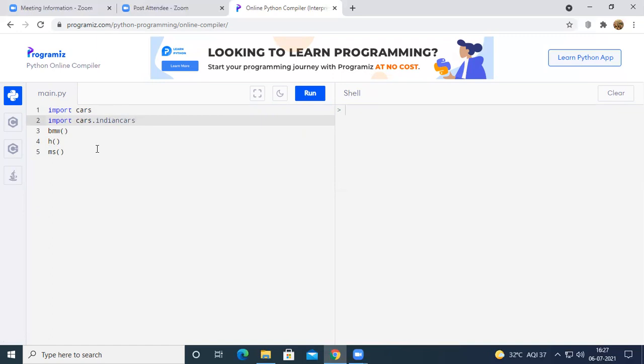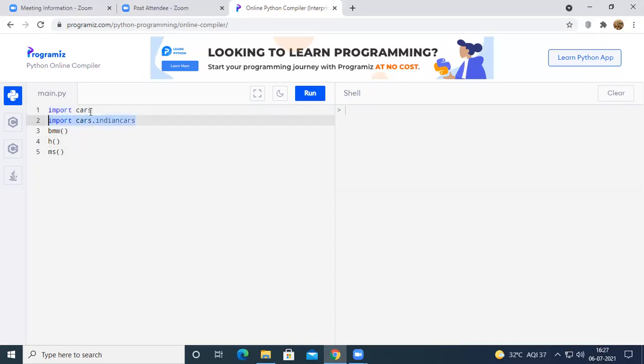So if you write the import statement, it is going to include only the modules, classes, etc. It is not going to include the sub packages of that particular main package. Now it is clear, I think.